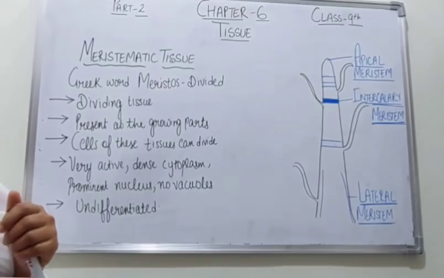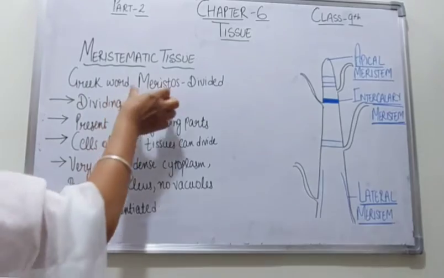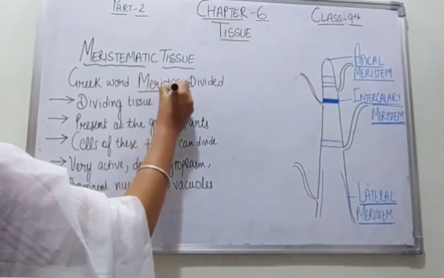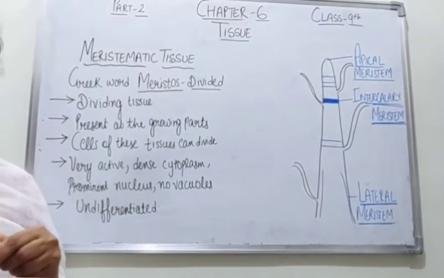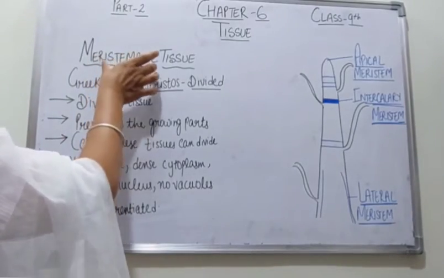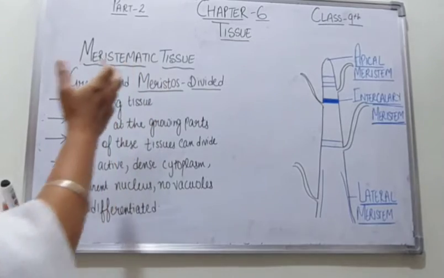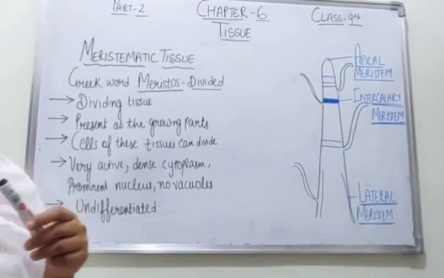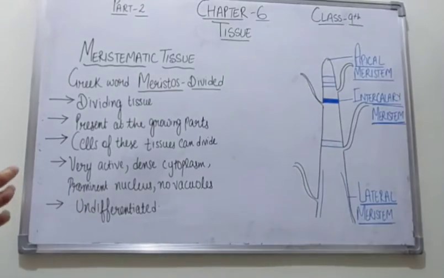Now students, the name meristematic is derived from the Greek word meristos. What is this name? Meristos, which means divided. Right, students? This name is given because these tissues are dividing tissues. They go on dividing the cells to form new cells. They are responsible for the division and growth of the plant.